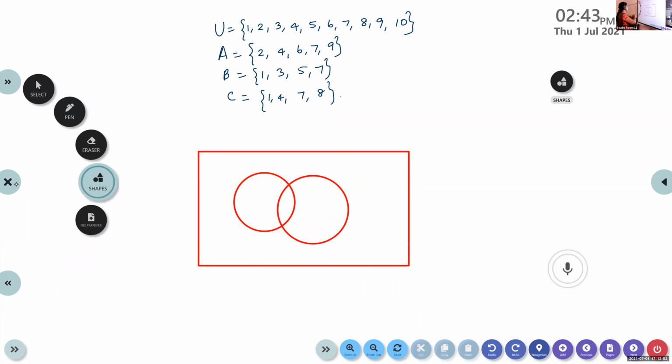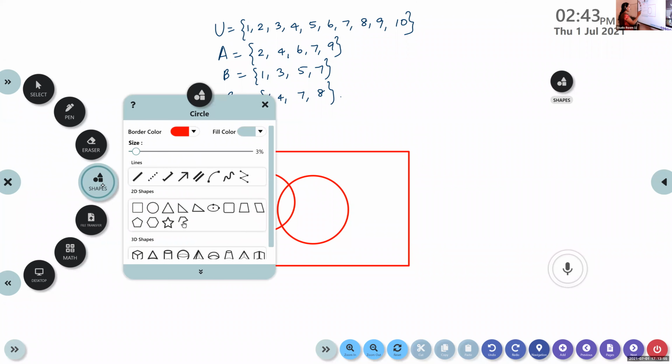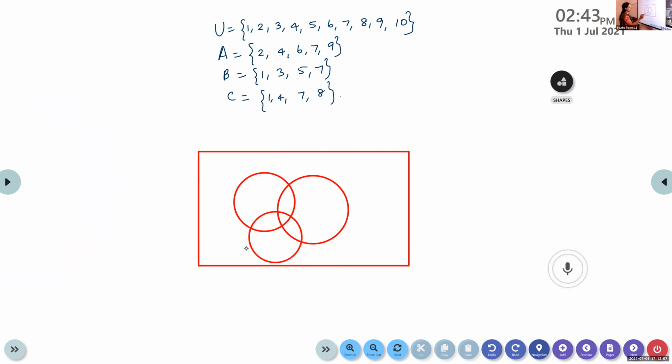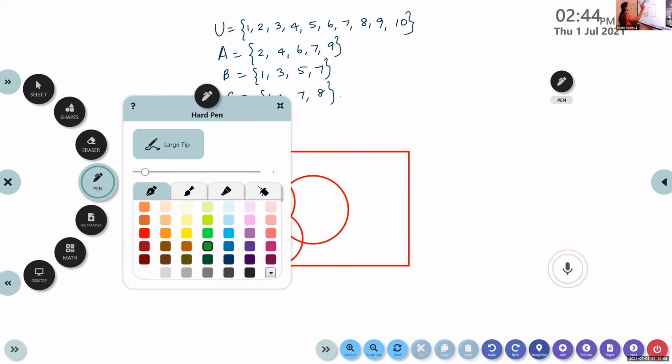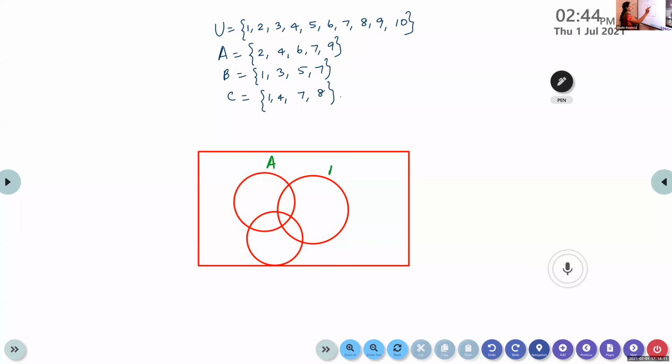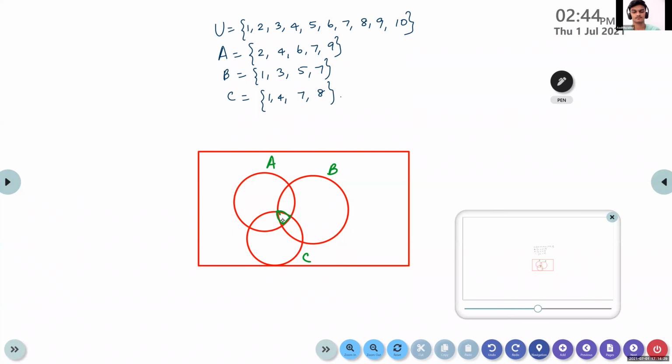Then B and C, are they having something in common? They are having a few elements in common, isn't it? So I'm drawing like this. Okay, next step, you name it: A, B, C. Now listen here. This region, you can see one small part which is present in all three circles. There you have to write the elements common to all three. Which element is present in all three sets? Check it. 7. So there you have to write only 7.